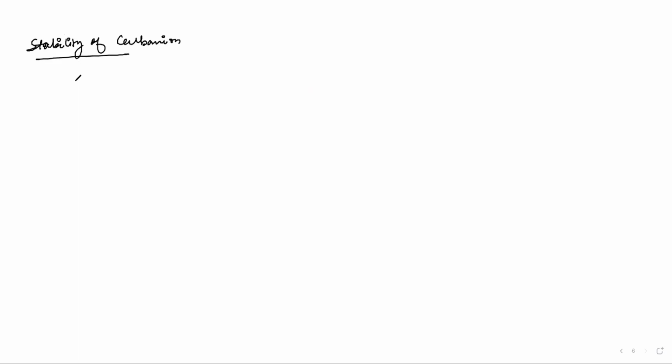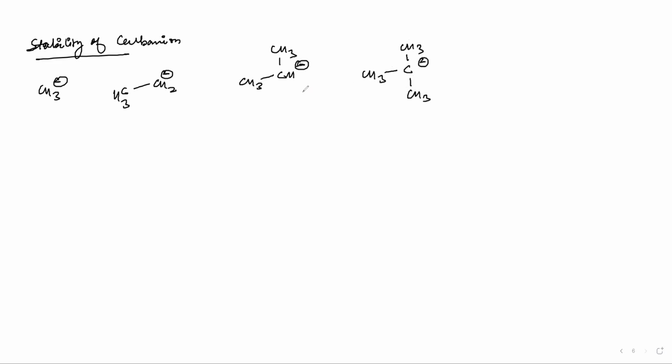Stability of carbon ion, how will we determine it? We have CH3 negative. Then we have CH3 CH2 negative. Then we have CH3 CH CH3 negative. And after that, we have CH3 C CH3 CH3 negative. Now you tell me which one will be most stable.